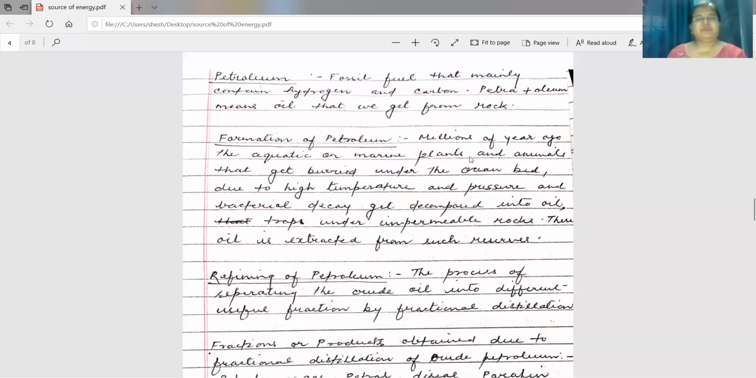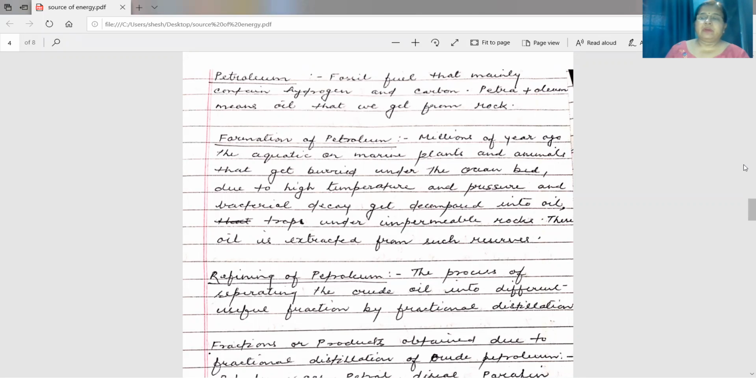Today I will start with petroleum. Now petroleum, what is petroleum? If you break the word, petra plus oleum, petra means rocks and oleum means oil. The oil that we extract, we get from the rocks. So petroleum is the fossil fuel that mainly contains hydrogen and carbon.